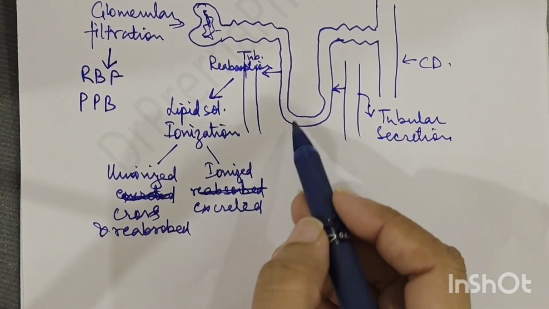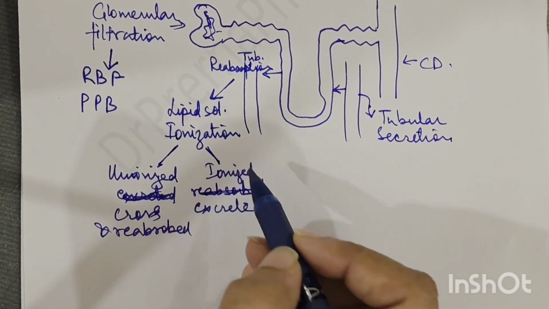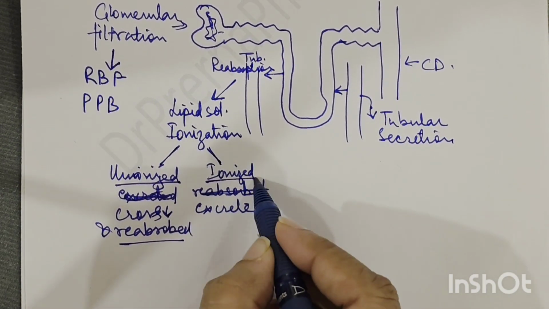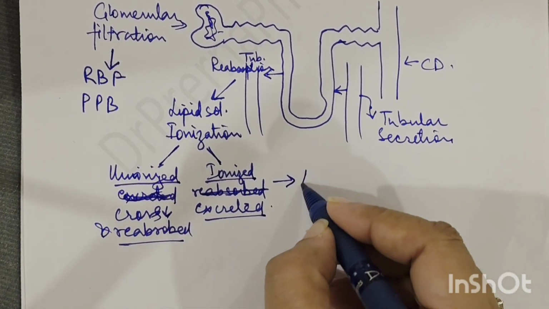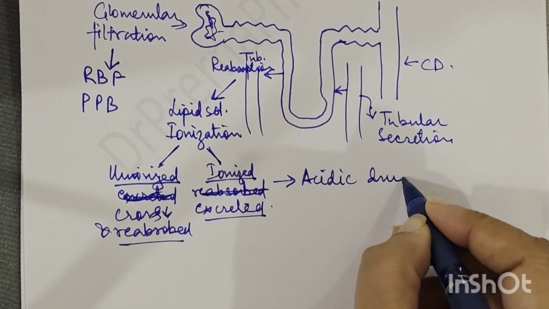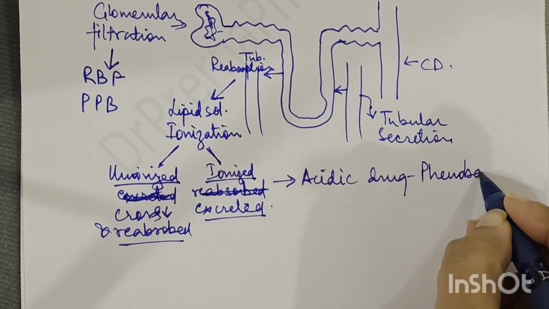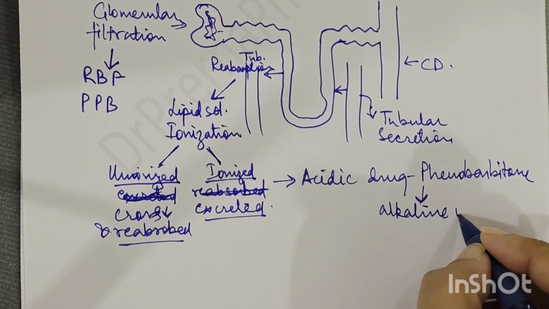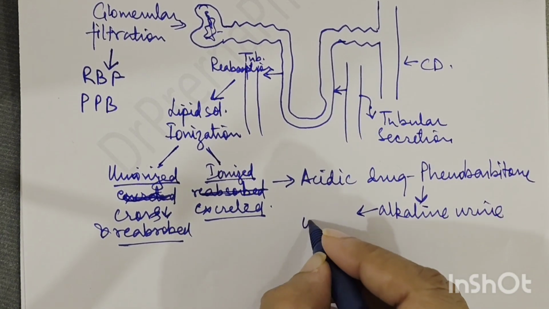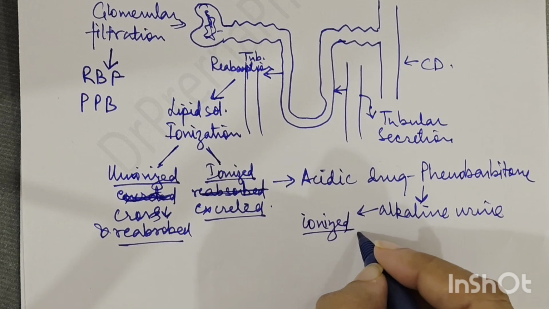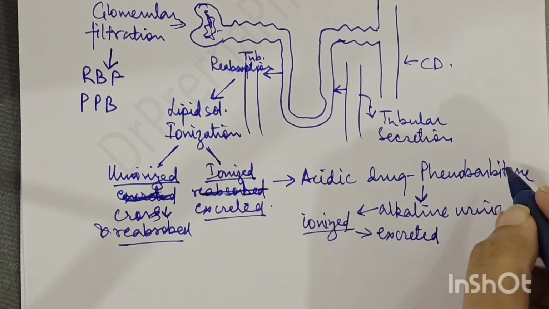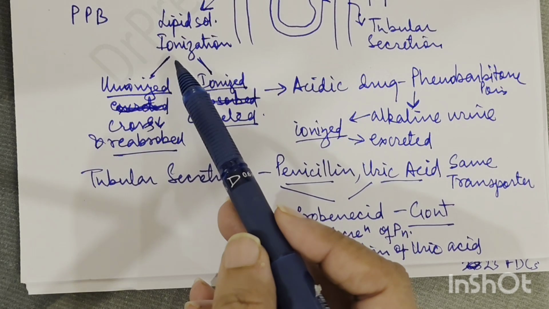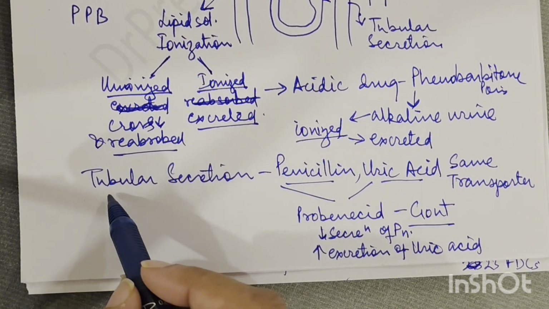So in the tubular reabsorption, the fundamental of ionization is applicable. If the drug is unionized, then it will cross and will be reabsorbed. If the drug is ionized, it will be excreted. And this fundamental was used in excretion of acidic drug, that is phenobarbital, right? And this is excreted out because we make the urine alkaline. So in alkaline urine, phenobarbital is ionized and thus it is excreted out, right? So this is used in the treatment of phenobarbital poisoning also. So this drug ionization, tubular secretion पे आते हैं.